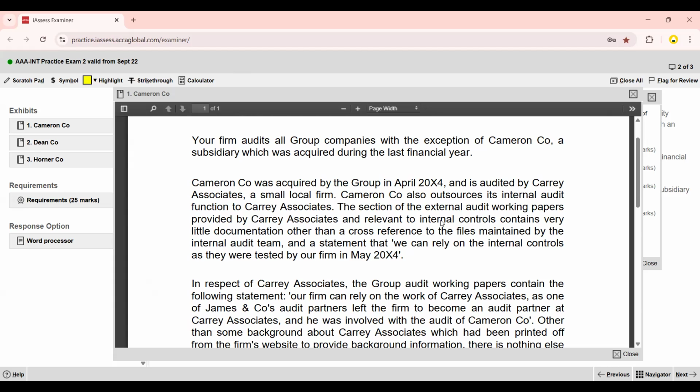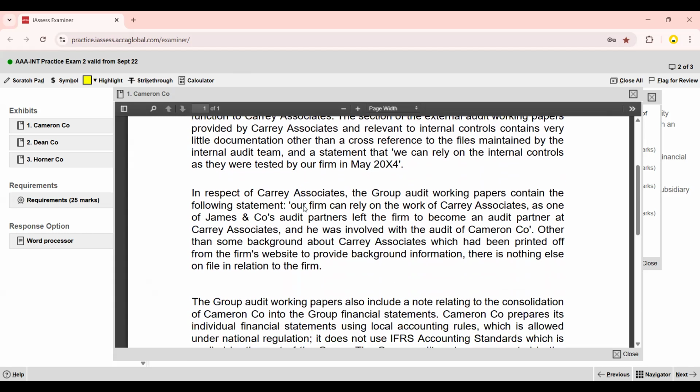Every year and on every assignment, the external audit team should have to evaluate the entity's internal control system, because there is a possibility that there are new updates on the systems and the previous systems are not working effectively. In respect of Carey Associates, the group audit working papers contain the following statement: our firm can rely on the work of Carey Associates.